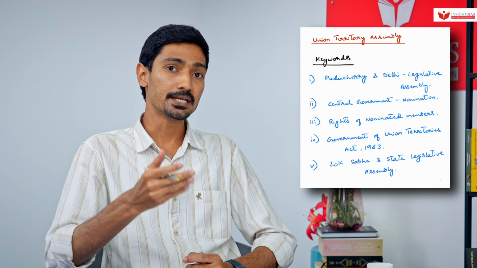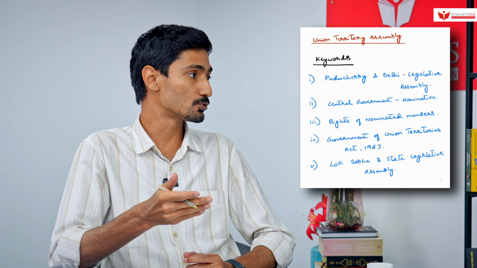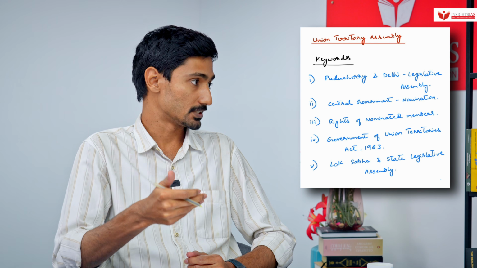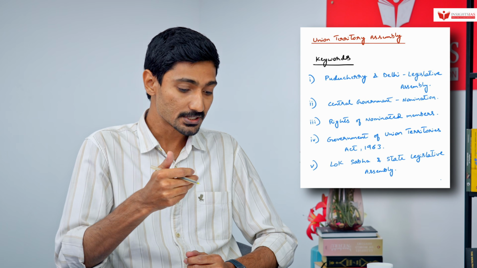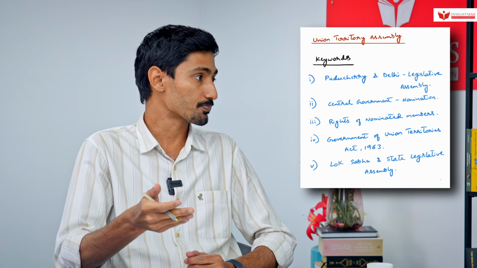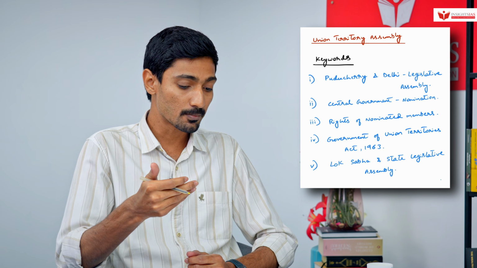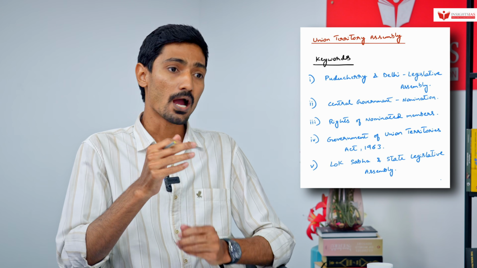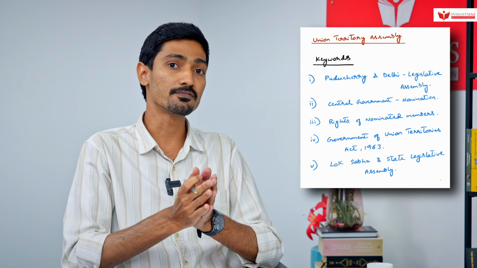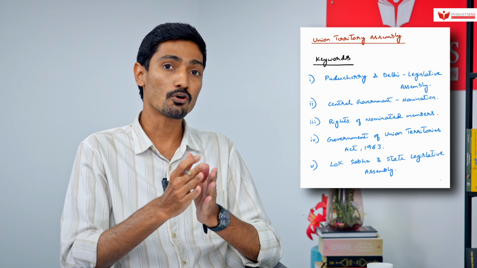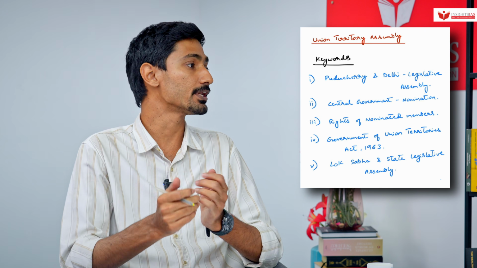So we need to know that in India, as of now, we only have them for two, that is Puducherry and Delhi. And second, there is a provision where the central government can nominate the members of the legislative assembly in these union territories. And also the rights of these nominated members are exactly the same as that of the elected members. Knowing these basics and also knowing a little bit about the Government of Union Territories Act 1963 is very important. And also, knowing in general the difference between the Lok Sabha, the state legislative assemblies and the legislative assembly of union territories is very important in this context, ma'am.